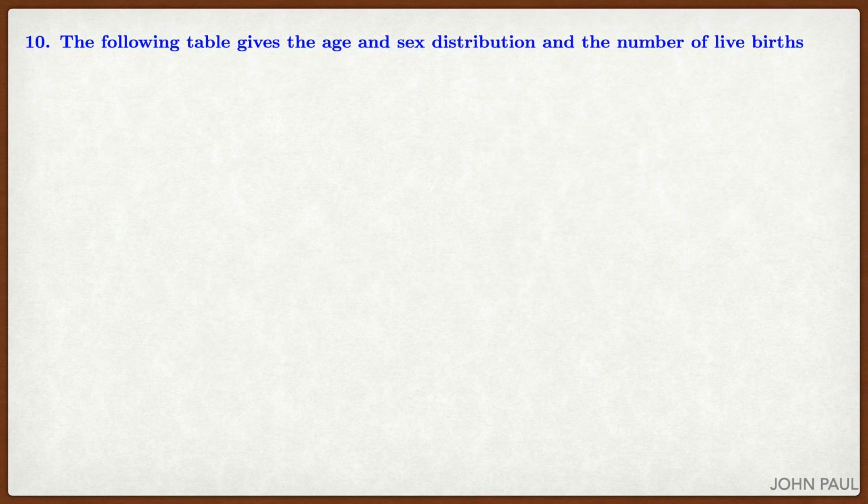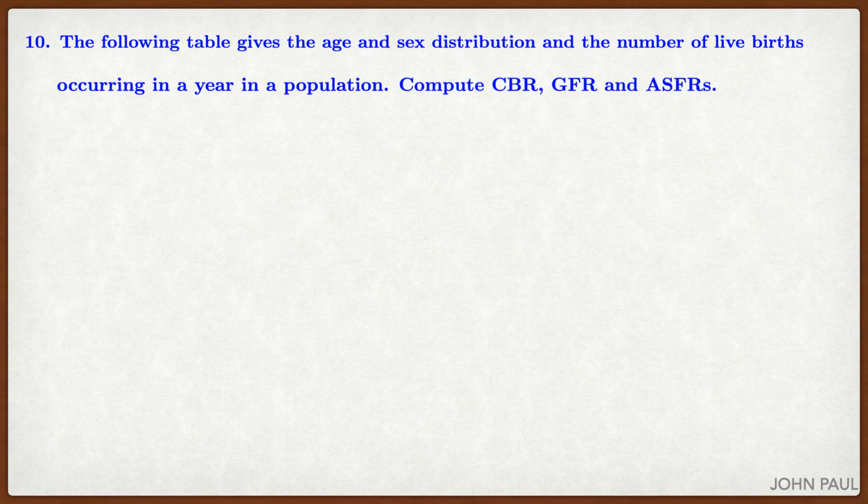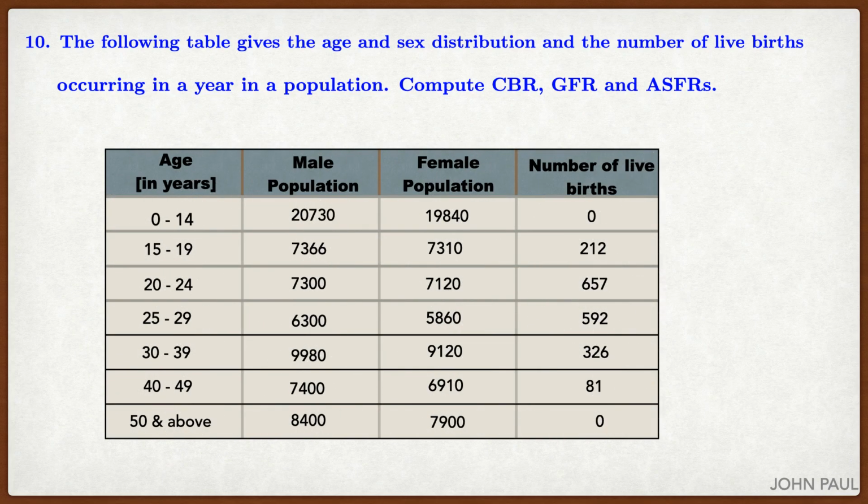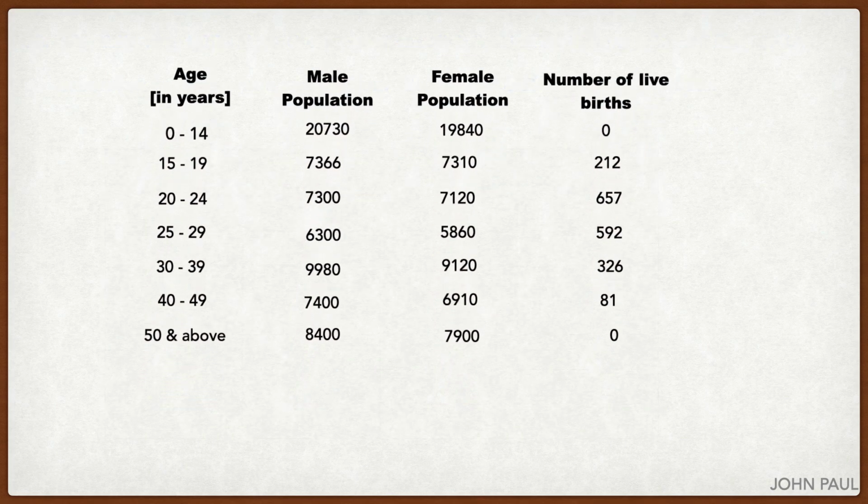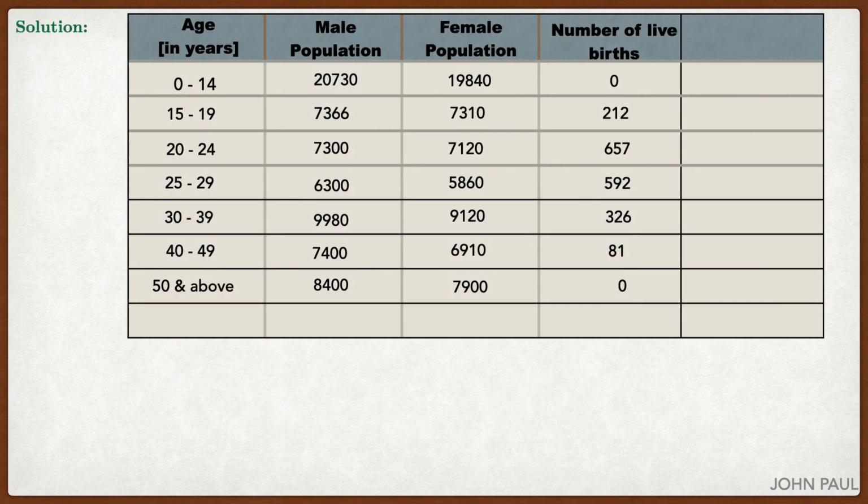10th problem. The following table gives the age and sex distribution and the number of live births occurring in a year in a population. Compute CBR, GFR and ASFR. The table is given to us, same like the previous problem. Male, female population and the live birth is given. We will find the total. Solution. We will find the total.